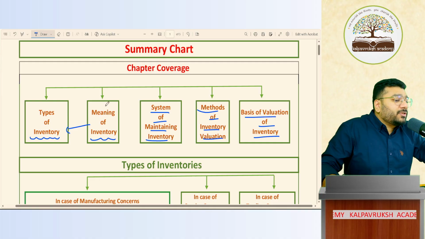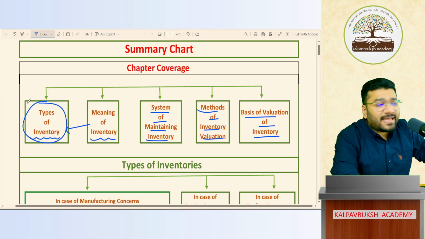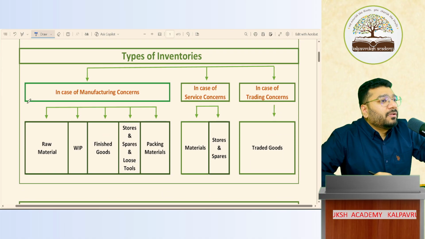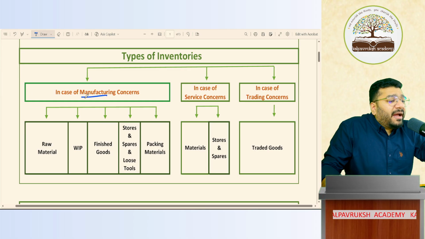Today, I'm going to focus on types of inventories. All of you know that business on the whole is bifurcated into three big industries. One we call the manufacturing industry. Second is the service industry. Third is the trading industry.